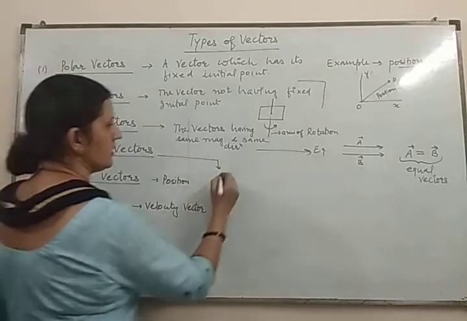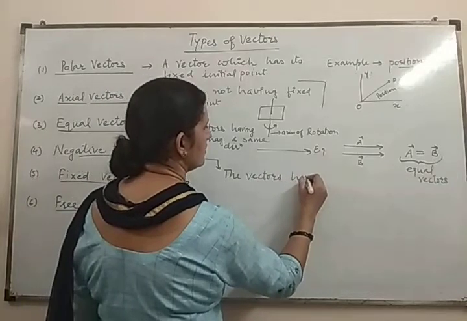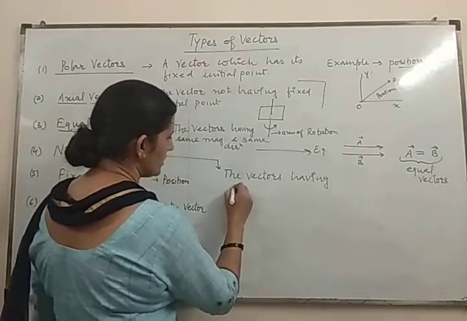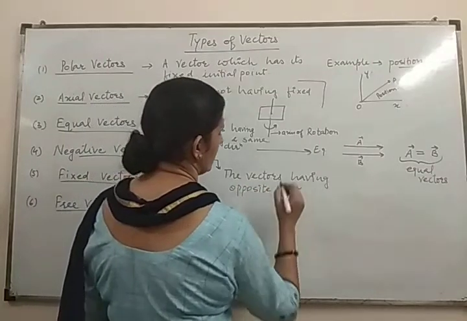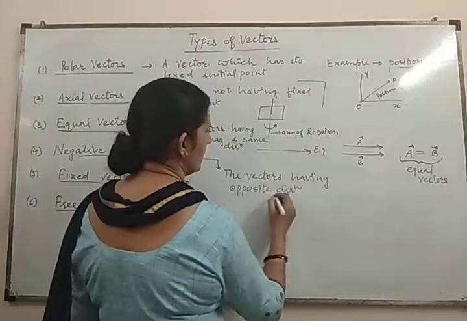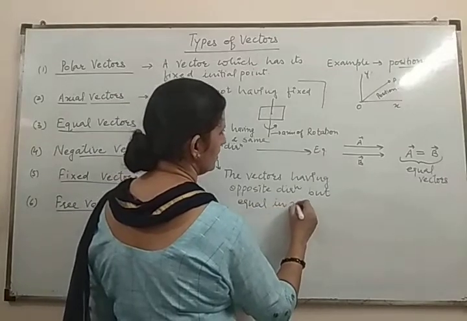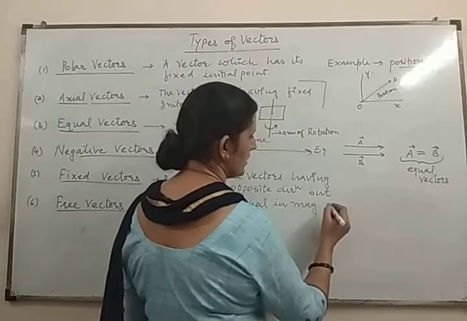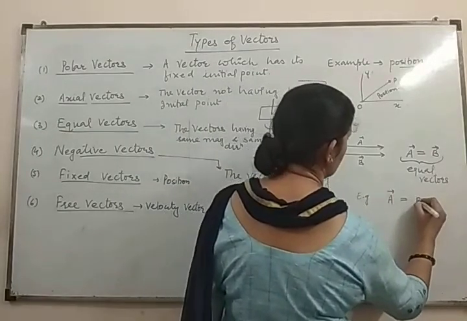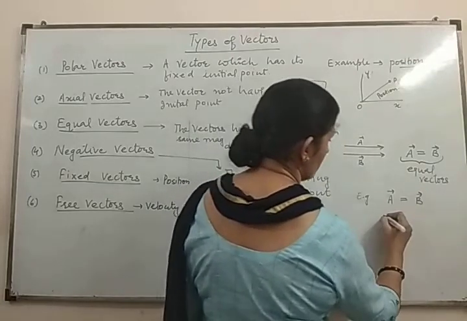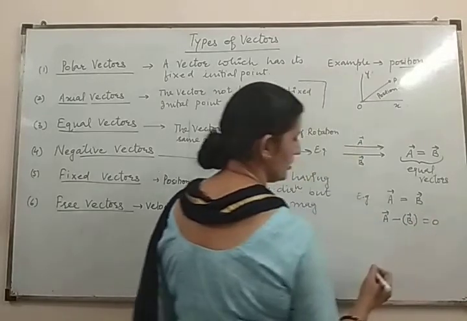Then the negative vector. What is a negative vector? The vector having the opposite direction, but equal in magnitude. How is this? For example, if vector A is equal to vector B, you can write it as vector A minus vector B is equal to 0.